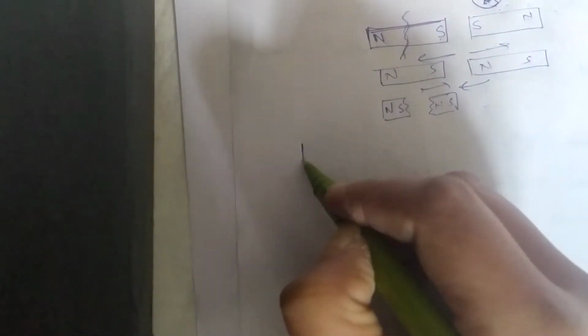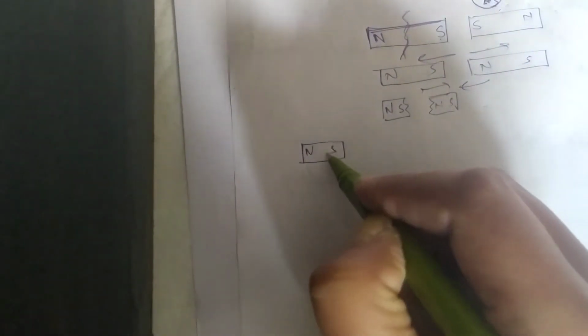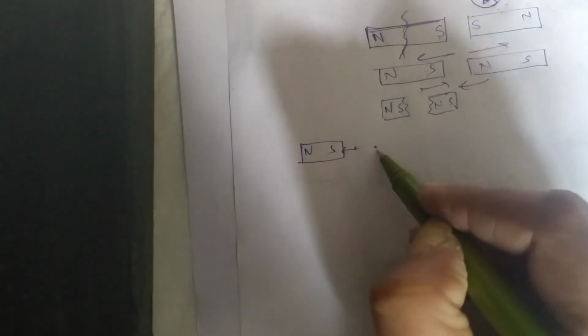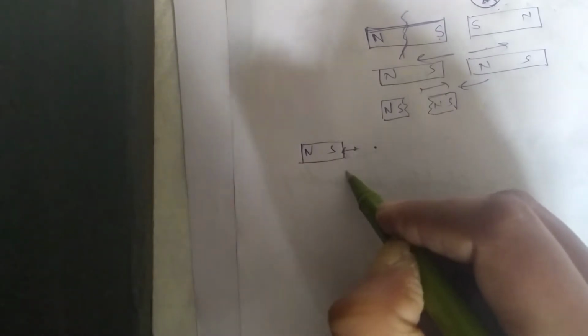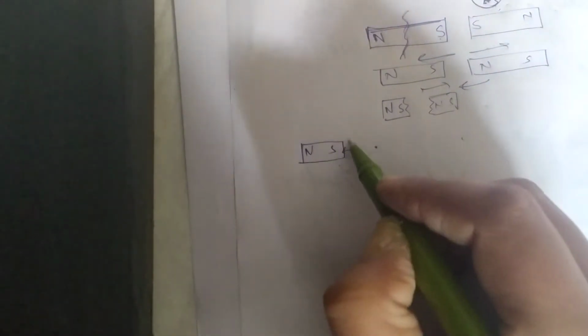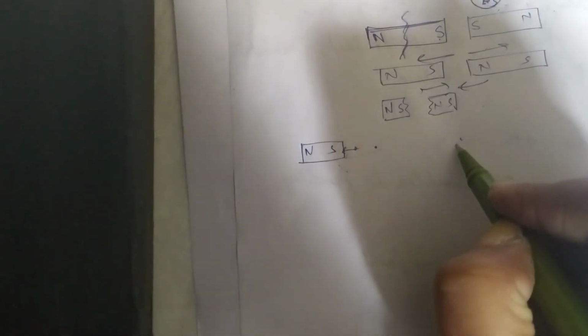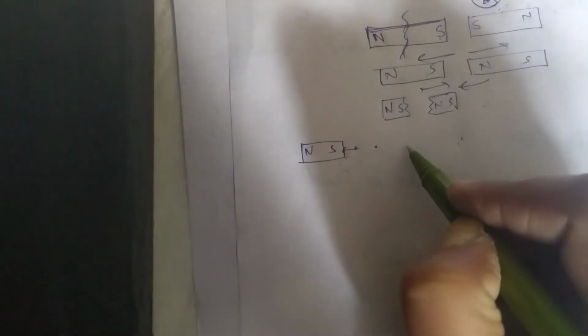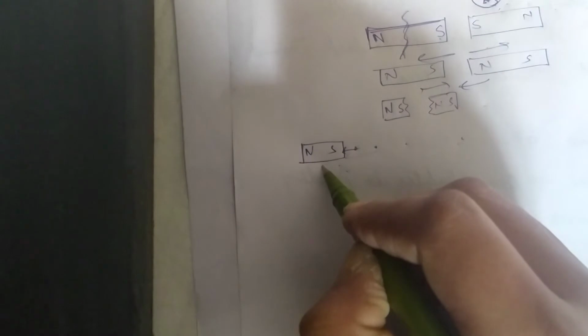If you place a magnetic compass near a magnet, the magnetic compass will start deflecting. Suppose this is my magnet. Now if I place an iron nail here, it will attract. If I place an iron nail here, again it will attract. Now if I place it far away, probably it will not attract, because if it is not a strong magnet, it will not attract this iron nail. If I keep it here, maybe it will attract it.